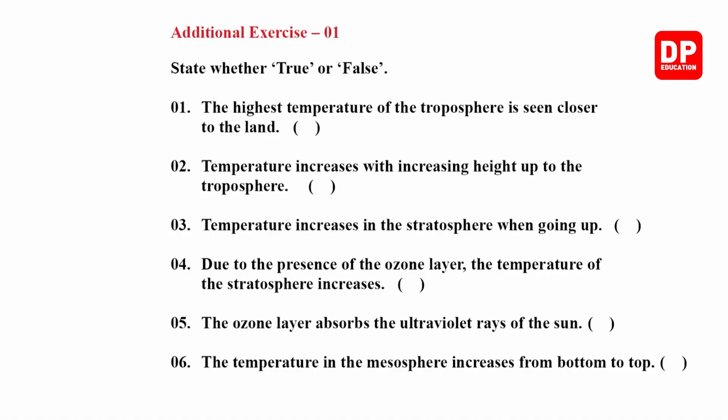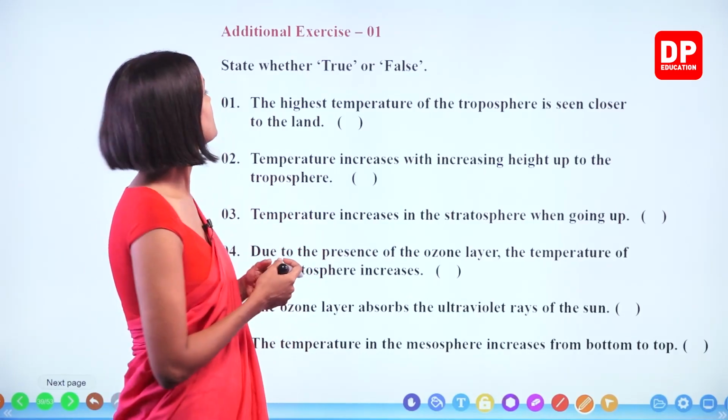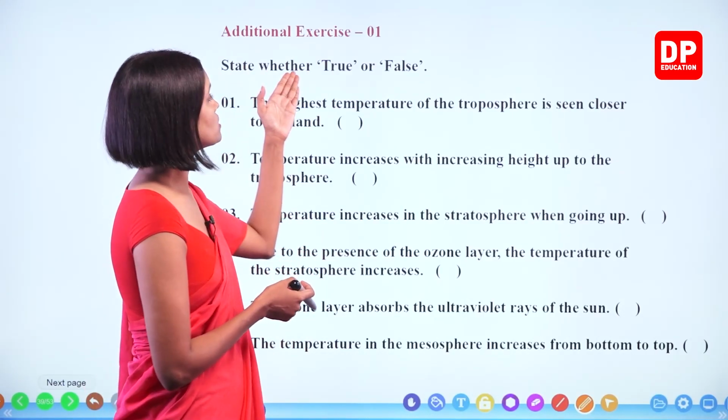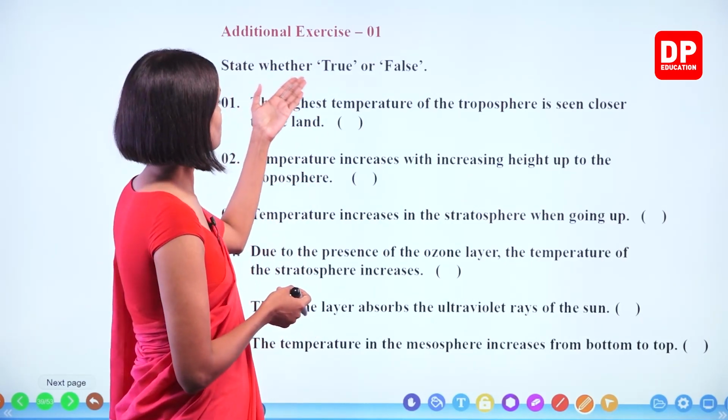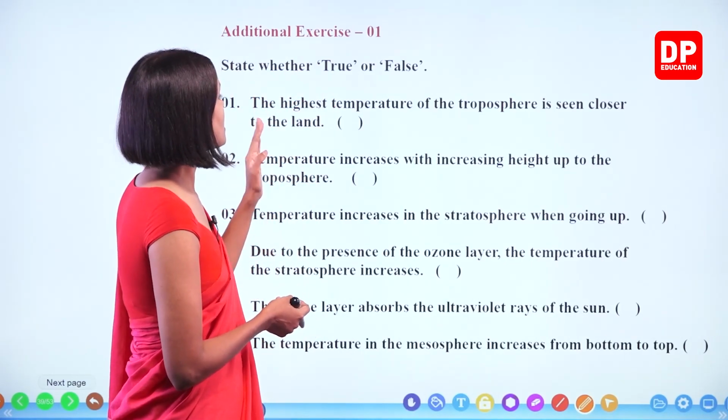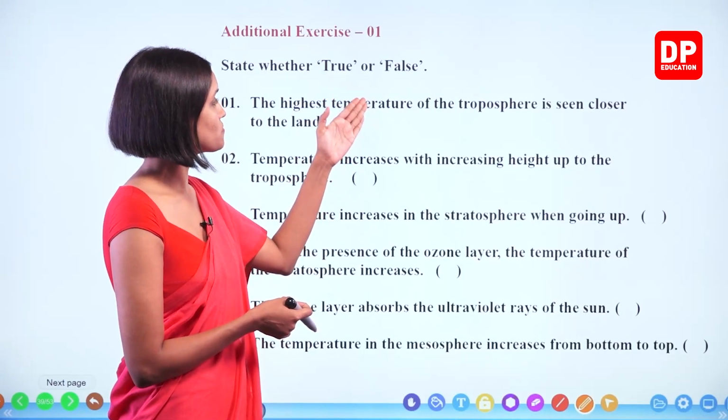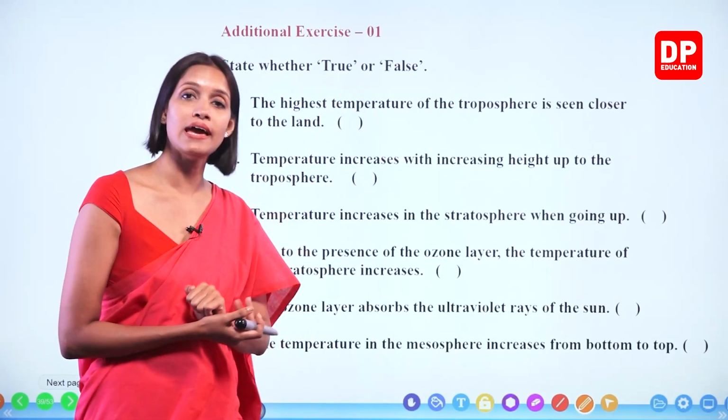These are the additional exercises apart from the textbook. We are going to do the extra questions too, okay? Again, state whether true or false. If true, we have to put a tick. The highest temperature of the troposphere is seen closer to the land.